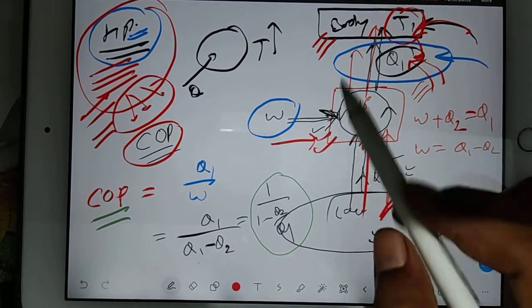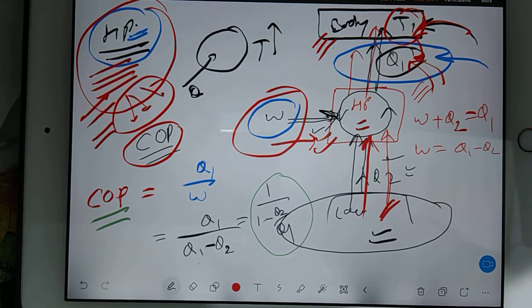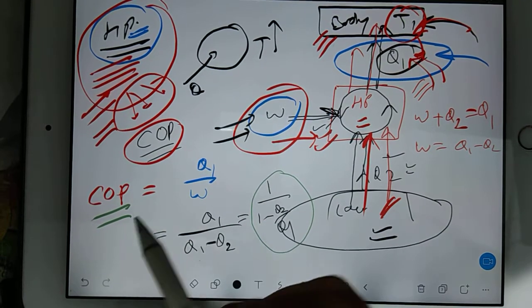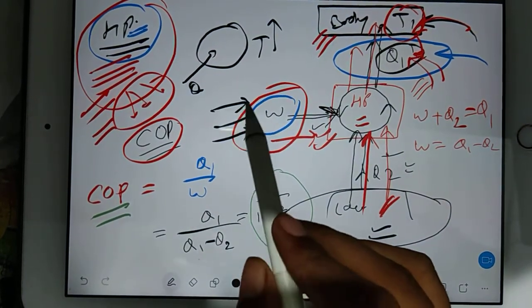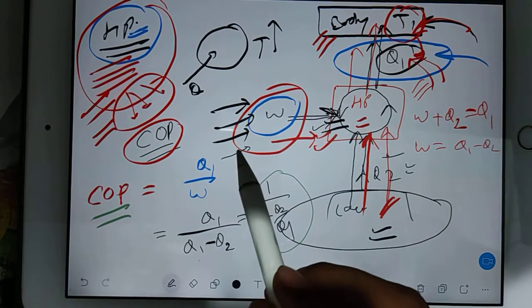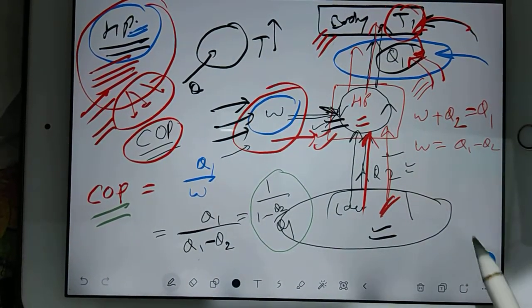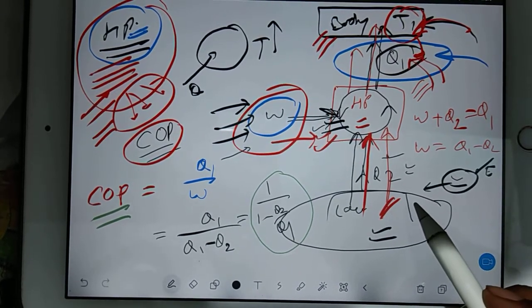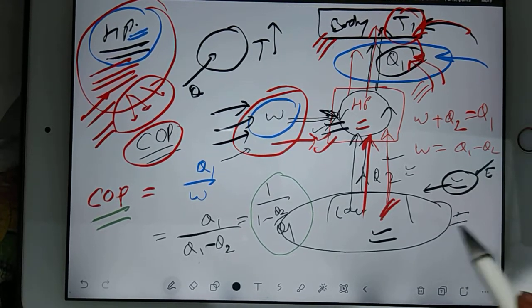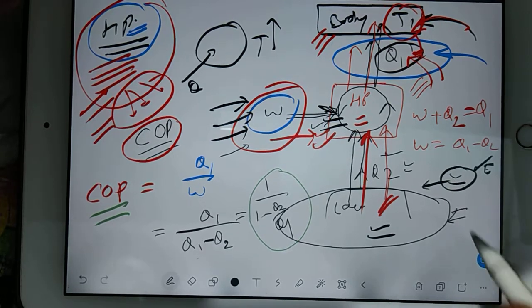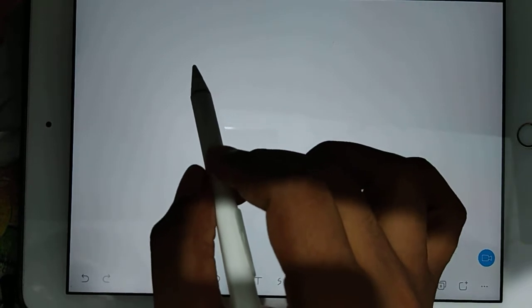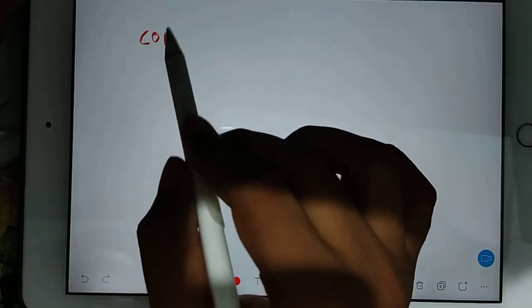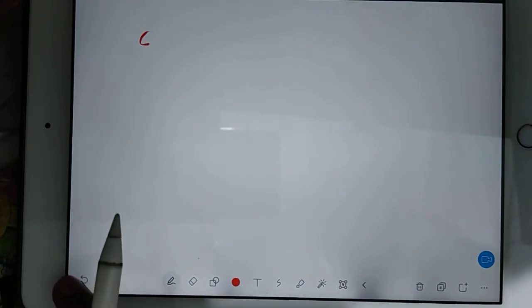And to run the device, you need work done. This work done can be electrical work done. By using electrical work done, you can run your heat pump. Nowadays, you have a geyser. In the geyser, you are supplying electrical work, and the geyser is giving you hot water. There are so many types of hot air coolers, so it is similar. Now see, you got the COP for the heat pump. Now we'll understand the refrigerator part.